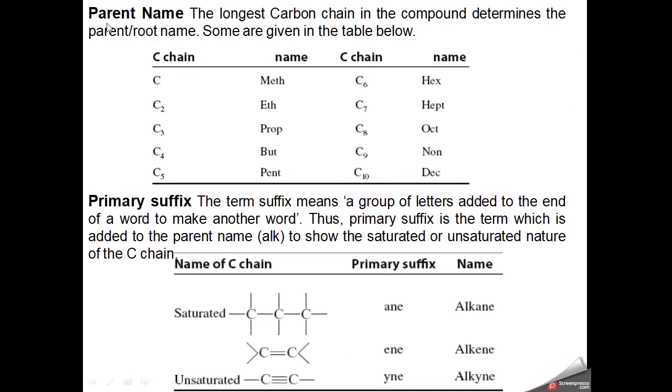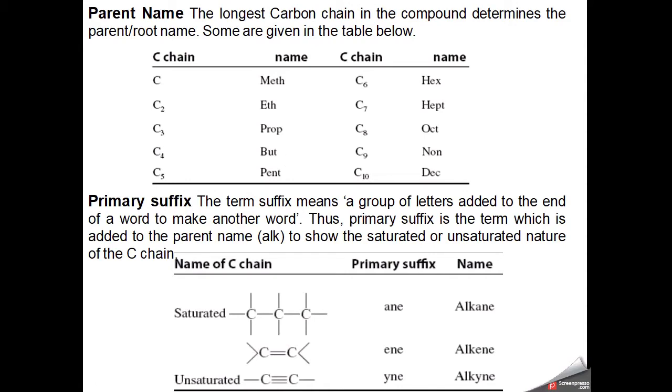So, what is the parent name? The longest carbon chain in the compound determines the parent root name, and some of them are given below. The first important thing in this nomenclature is that we have to select the longest chain, which contains the highest number of carbon atoms, and these are then named as shown in this table. If it contains only one carbon, we use the abbreviation meth. If we have 2 carbons, it is eth, 3 prop, 4 but, and 5 pent, etc.